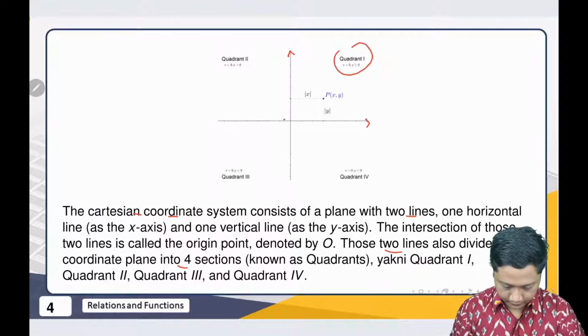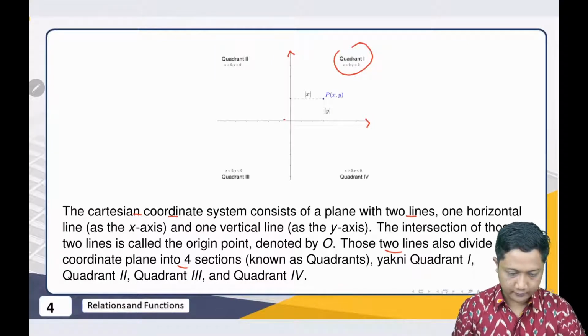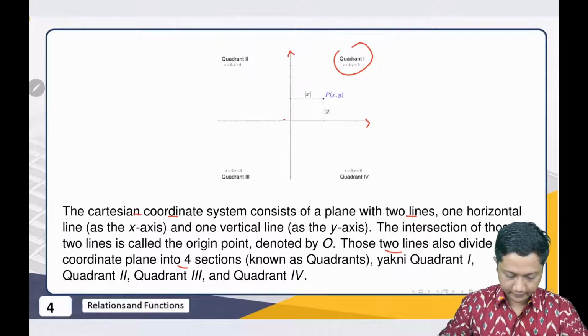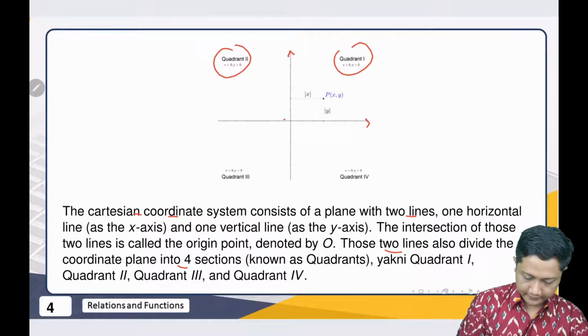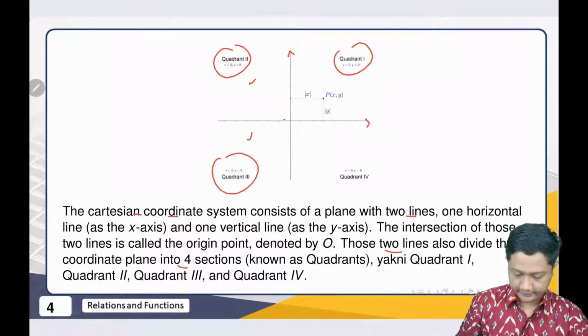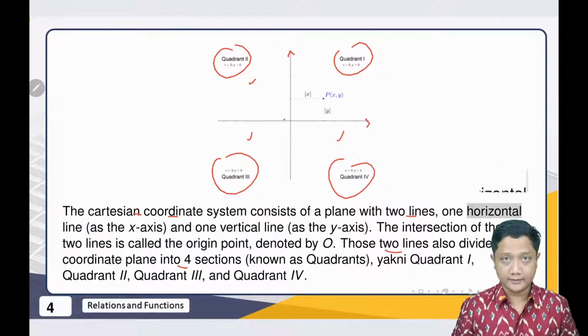So when x is greater than 0 and y is greater than 0, that is quadrant 1. The second one, when x is less than 0, going to the left from here, is quadrant 2. Then going down here is quadrant 3, and here is quadrant 4.